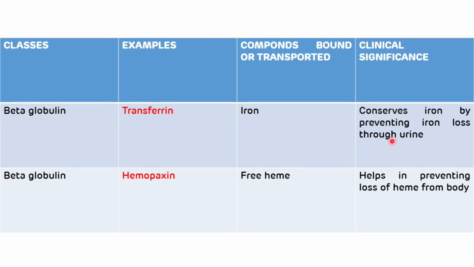The second example of a transport protein which belongs to the beta globulin class is hemopexin, and hemopexin helps in the transport of free heme. The clinical significance of hemopexin is that it helps in the prevention of loss of heme from the body. So those are the examples of transport proteins which belong to the beta globulin class.